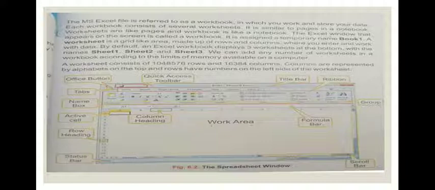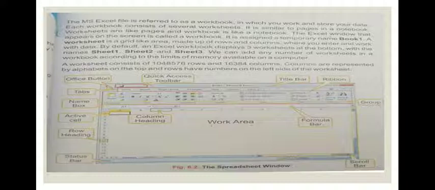Each workbook consists of several worksheets. It is similar to pages in a notebook. As there are pages in a notebook, the same way there are several worksheets in a workbook. Worksheets are like pages and workbook is like a notebook. Again I am repeating this sentence.